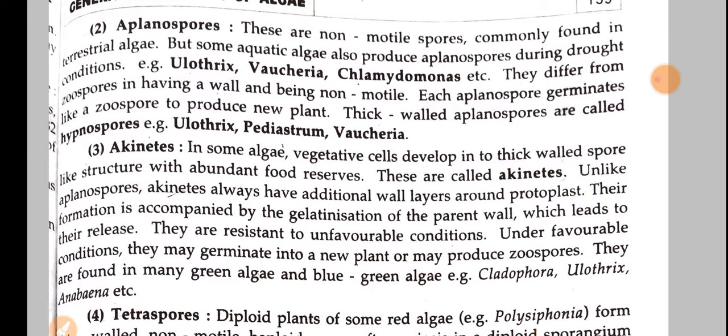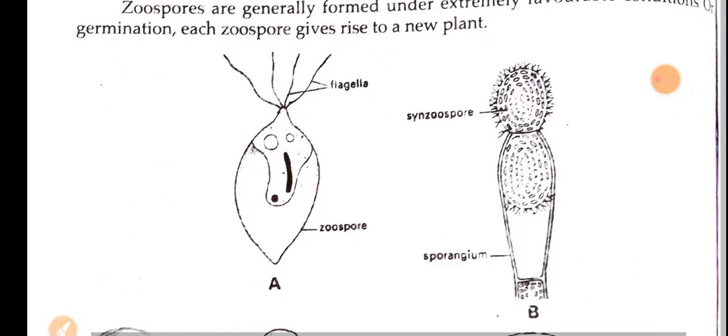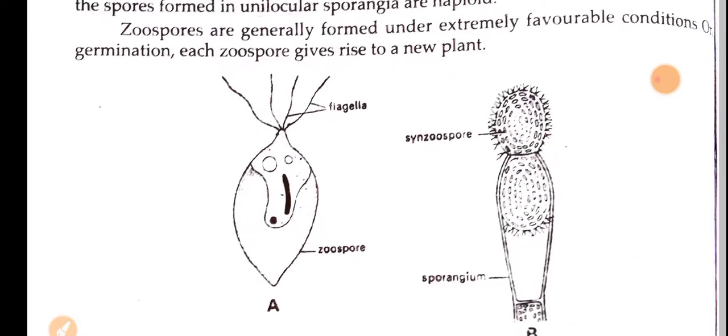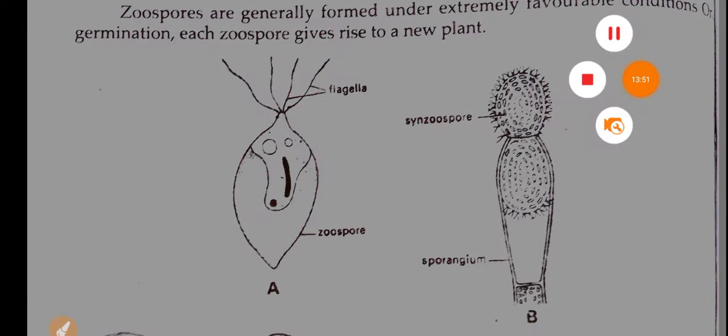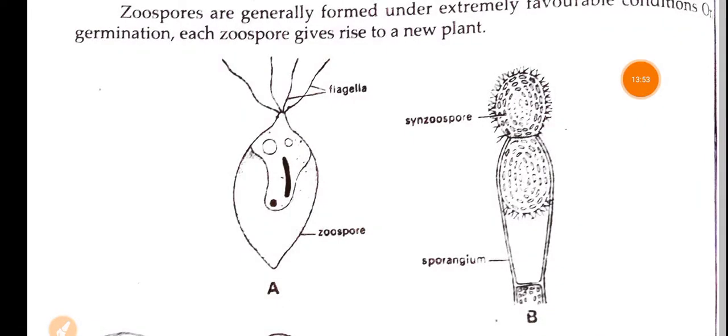And if you see the diagram here, if you see this zoospore, it doesn't contain any proper cell wall, only the cell membrane is present.